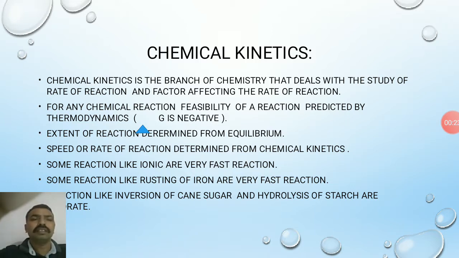For any reaction, the feasibility of a reaction is predicted by thermodynamics. The extent of reaction is determined from the equilibrium. The speed or rate of reaction is determined from chemical kinetics. Some reactions, like ionic reactions, are very fast reactions. Some reactions, like rusting of iron, are very slow reactions. Some reactions, like inversion of cane sugar and hydrolysis of starch, are moderate reactions.